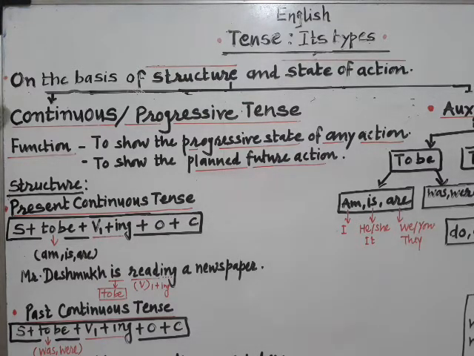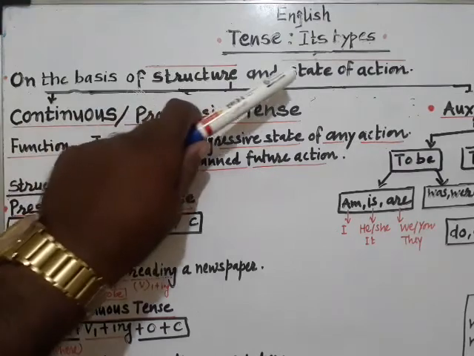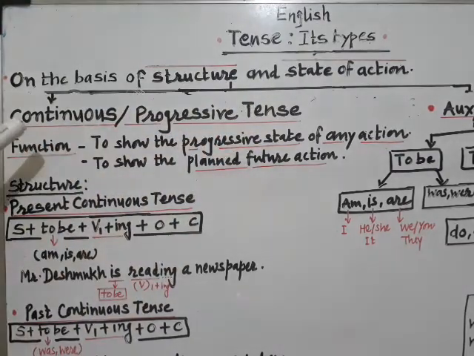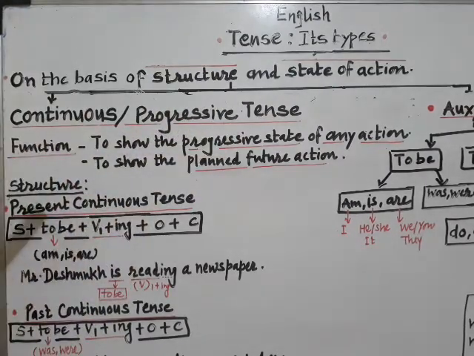As already we have written over here, on the basis of structure and state of action, this topic continuous or progressive tense forms, on the basis of three times: present continuous, past continuous, and the last is future continuous tense, which we will discuss in this video.